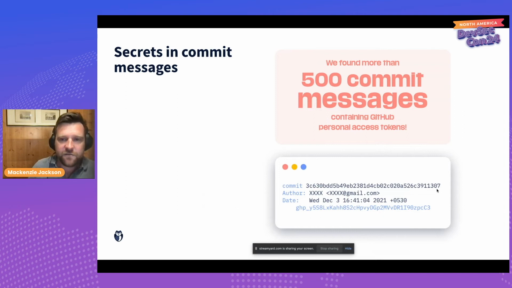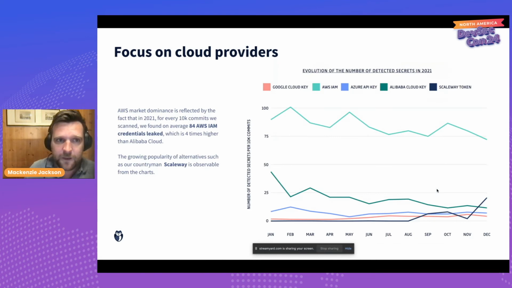We found over 500 GitHub tokens in commit messages. So if you're not very familiar with Git, this is basically putting your password to your email in the subject line, right? So you're adding a message to say what you've changed and you're putting in your GitHub token. So why is this significant? Well, it just shows that there's still lots of ambiguity and misunderstandings about how Git works. People are obviously thinking that this is how you authenticate themselves. So these people could have access to lots of different information, but they're prone to big configuration errors, or even doing silly things like adding secrets into commit messages.